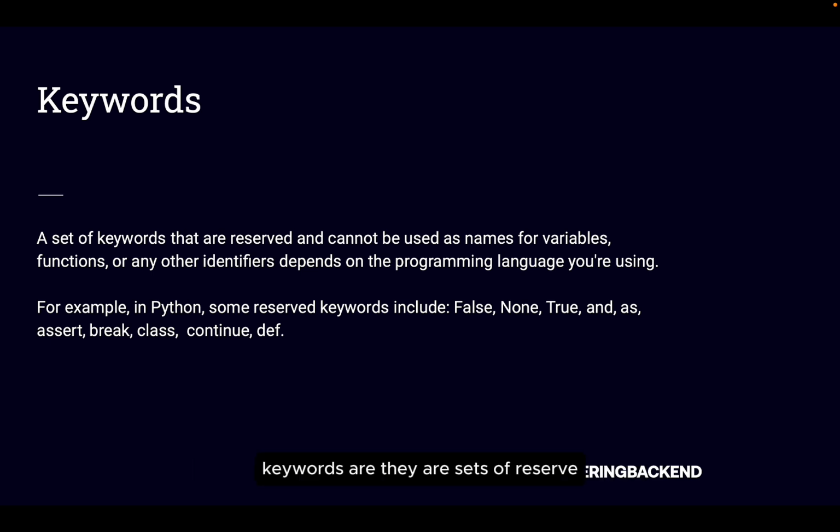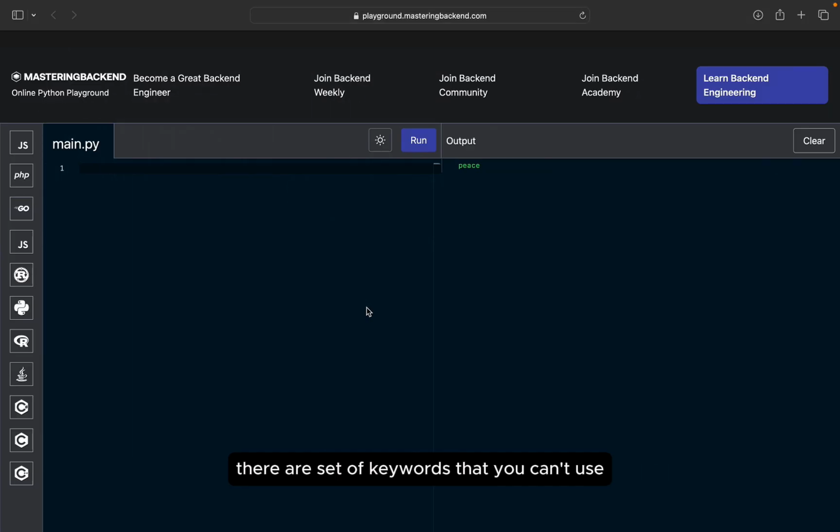So in this section we shall be talking about keywords. Keywords are a set of reserved words that cannot be used as a name of a variable or a name of a function or any other identifier. As far as Python is concerned, there are a set of keywords that you can't use to name a variable.